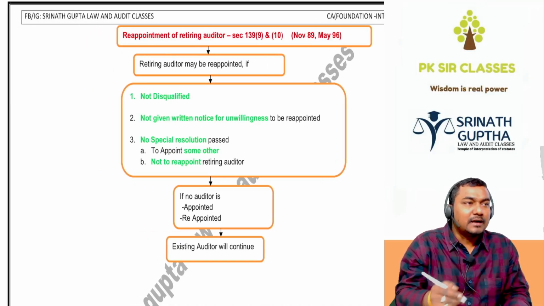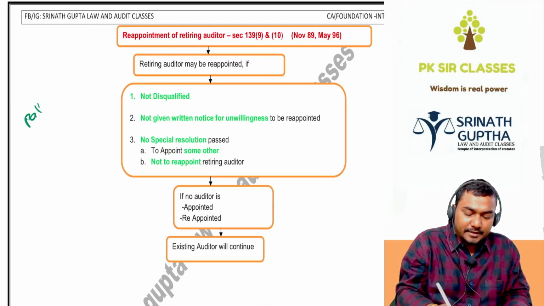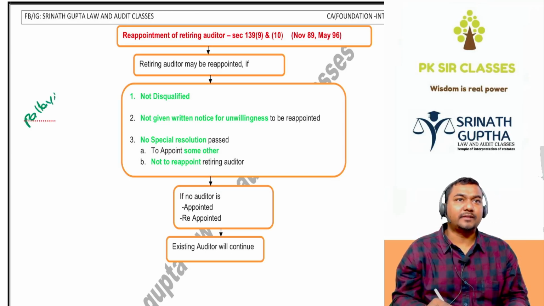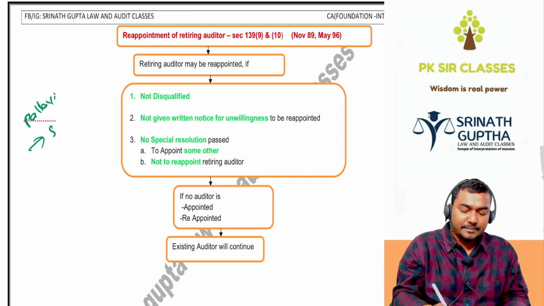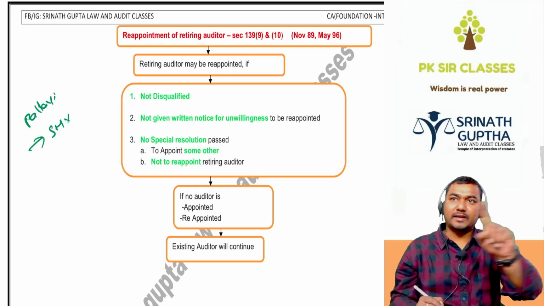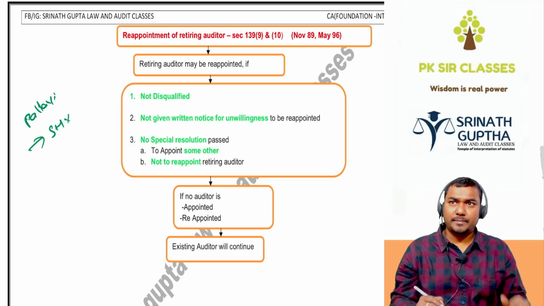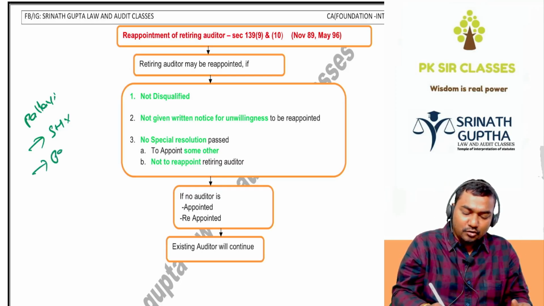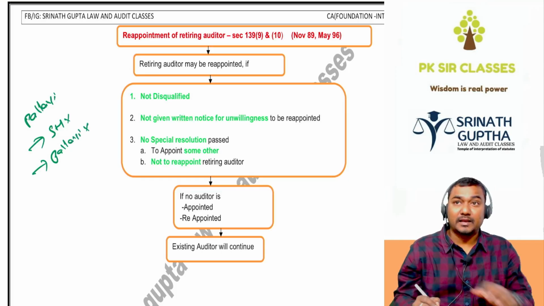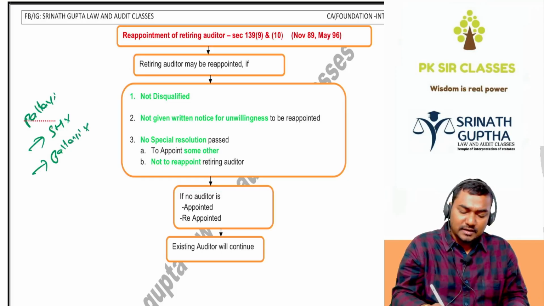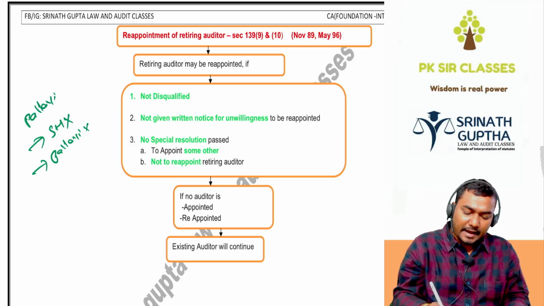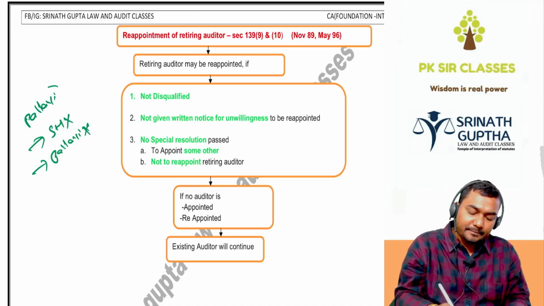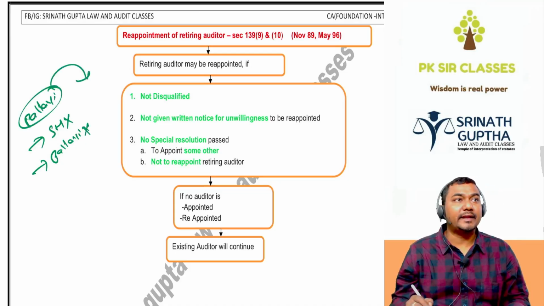For example, Pallavi is already the auditor of the company. If shareholders say we don't want Pallavi again, then Pallavi cannot become the auditor. Or if Pallavi says I don't want to become the auditor of that company, then Pallavi cannot become the auditor. If shareholders are not opposing and the auditor is not opposing, Pallavi will become the auditor again.